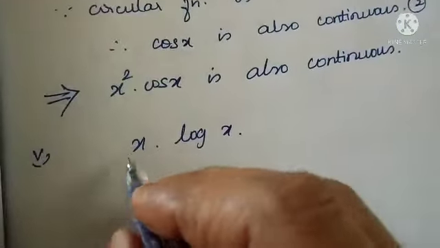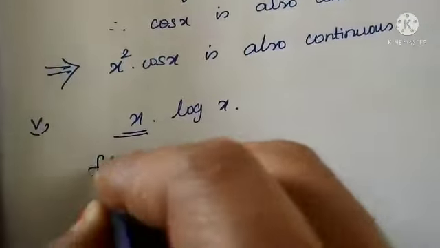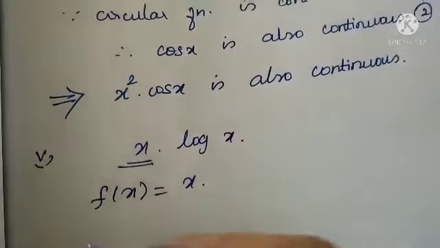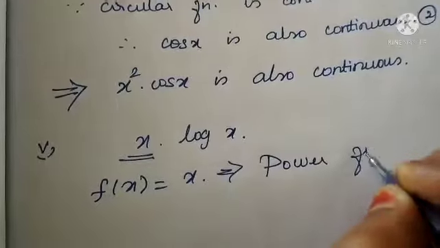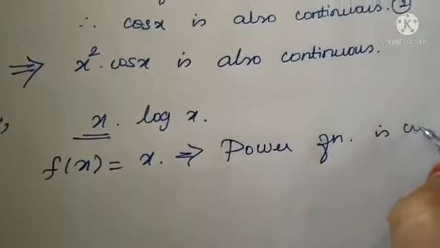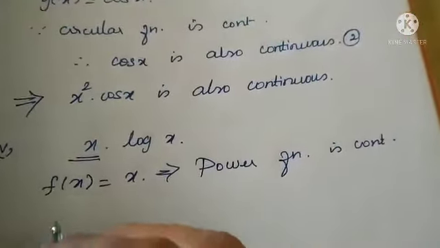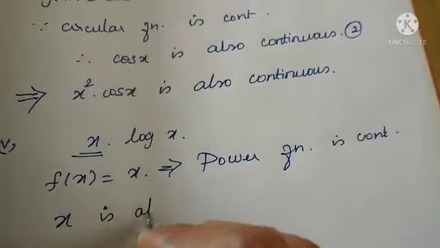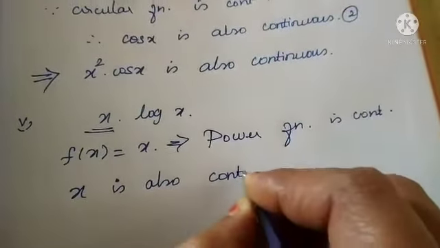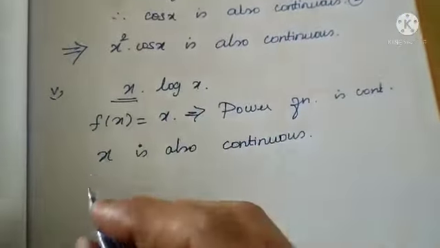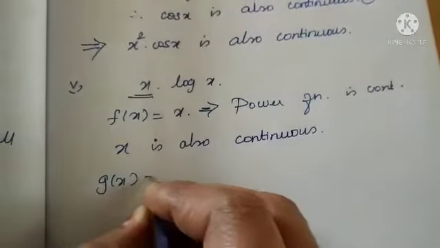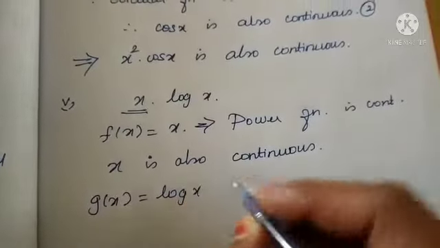See, the first term f of x is equal to x. It is a power function. Since the power function is continuous, we can say x is also continuous. Next we go for log x, g of x is equal to log x.